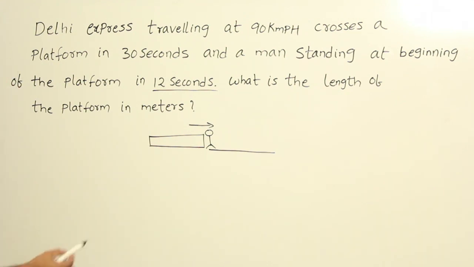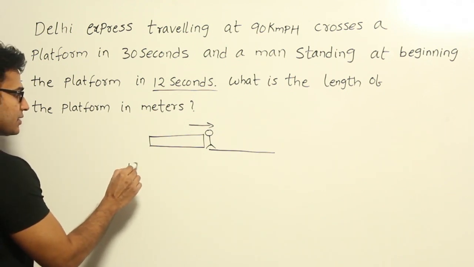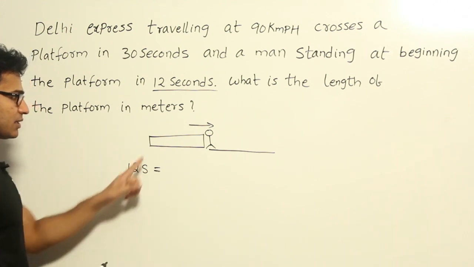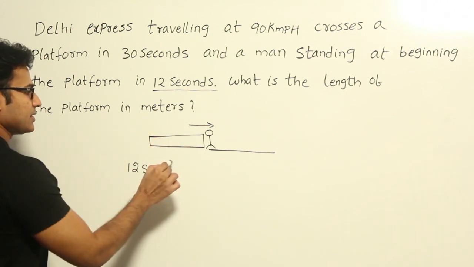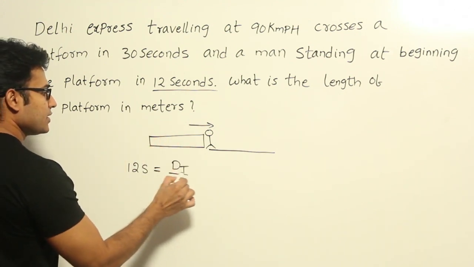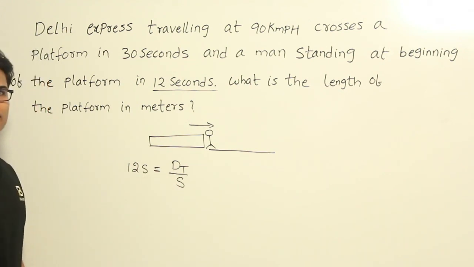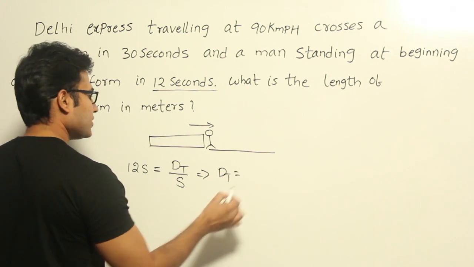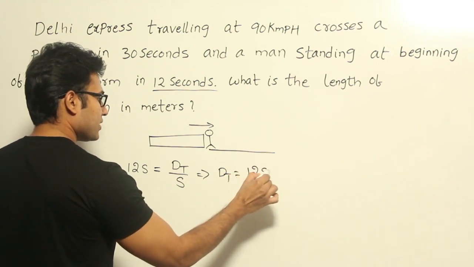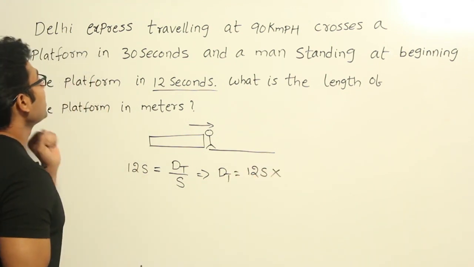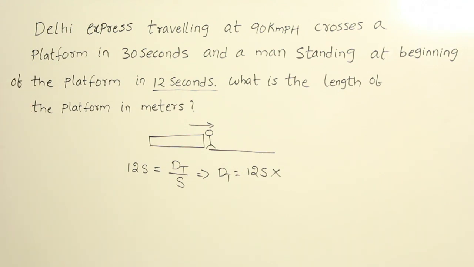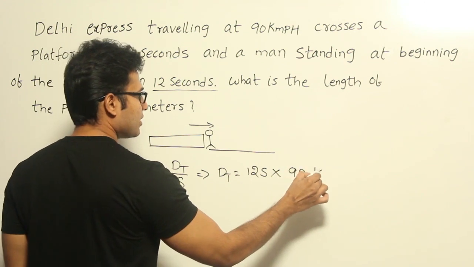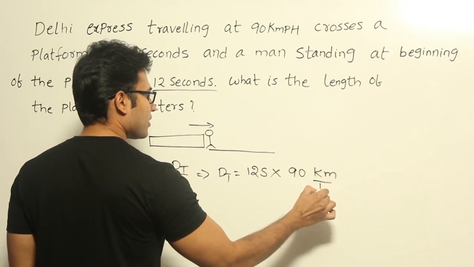Therefore the time taken, in this case 12 seconds, is equal to distance traveled, which is the length of the train, let's say dt, divided by speed of the train, isn't it? So the length of the train is equal to 12 seconds into speed, which is given as 90 kilometers per hour, right.